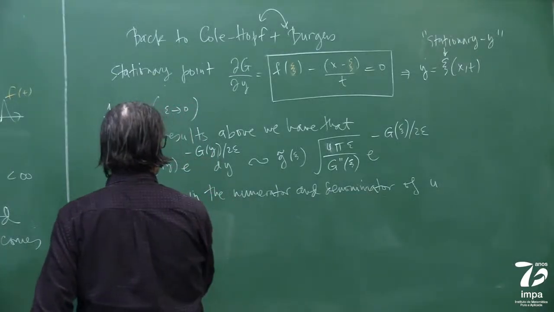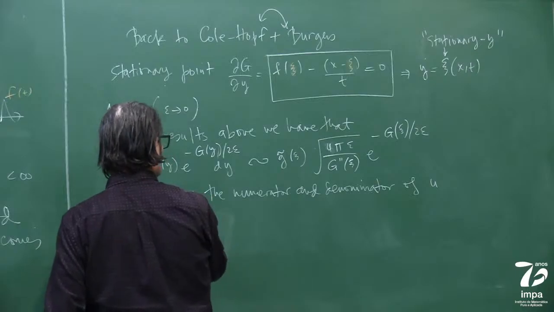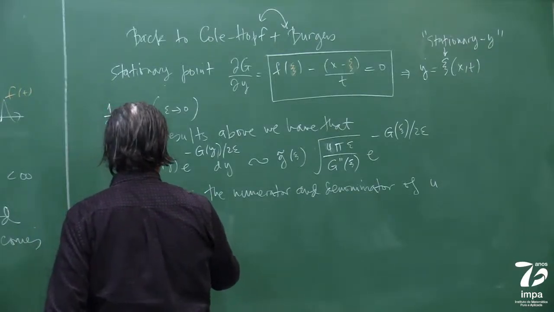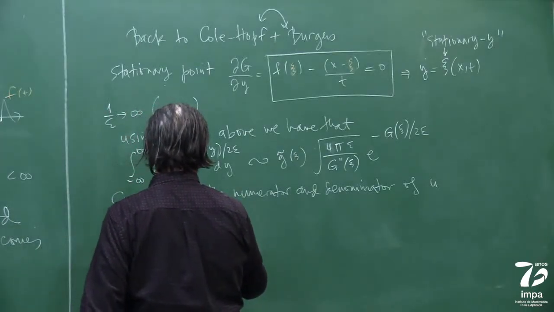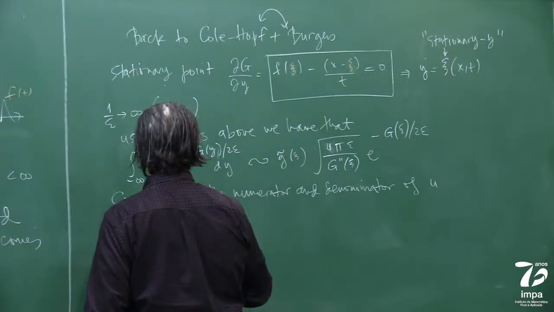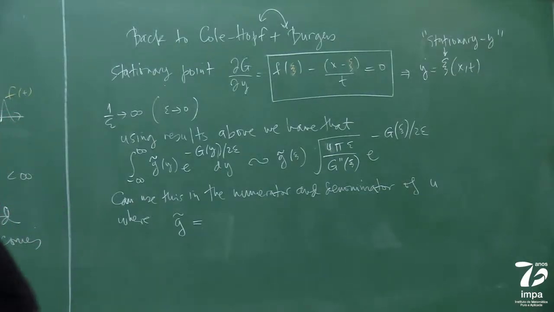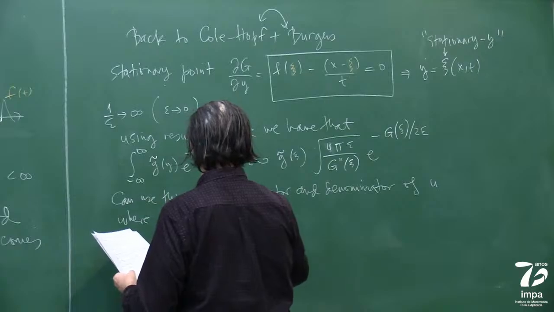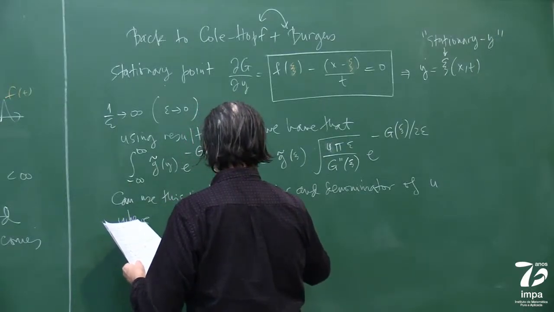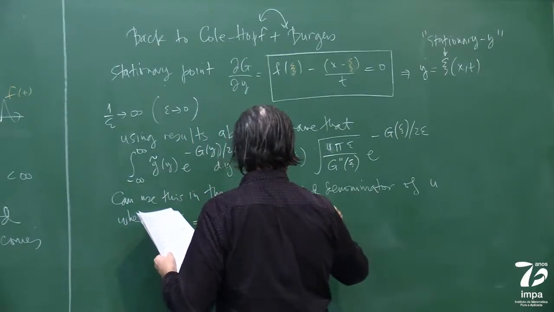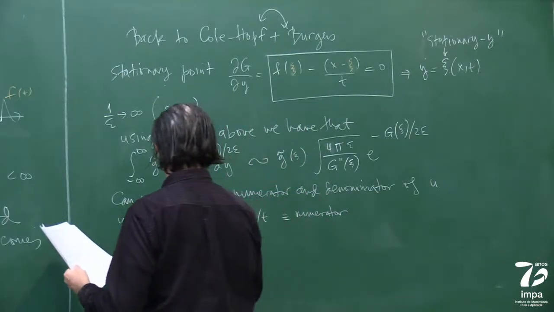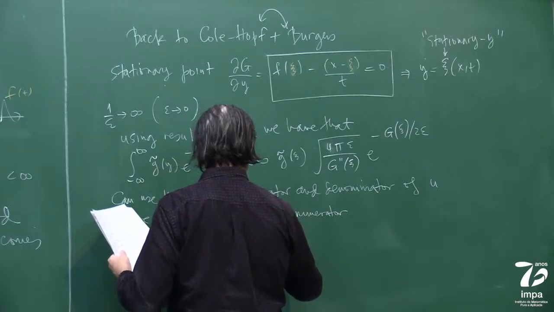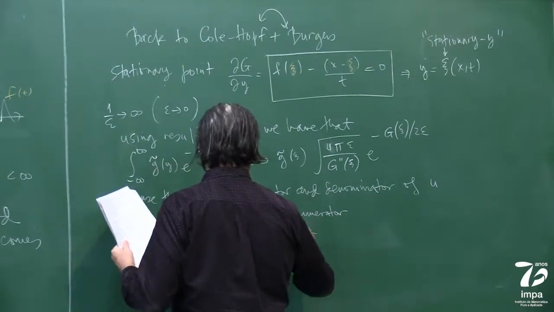And let me write this, where G tilde is equal to (x minus y) over t for the numerator, and G tilde is equal to 1 for the denominator.